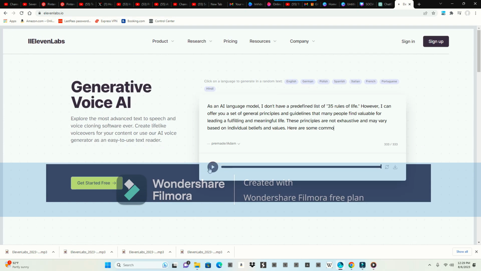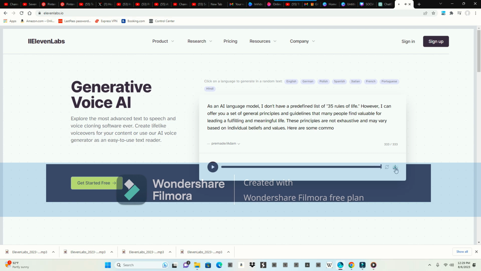Okay, so we're gonna play it, which is generated. As an AI language model, I don't have a predefined list of 35 rules of life. However, I can offer you a set of general principles and guidelines that many people find valuable for leading a fulfilling and meaningful life. These principles are not exhaustive and may vary based on individual beliefs and values. Here are some